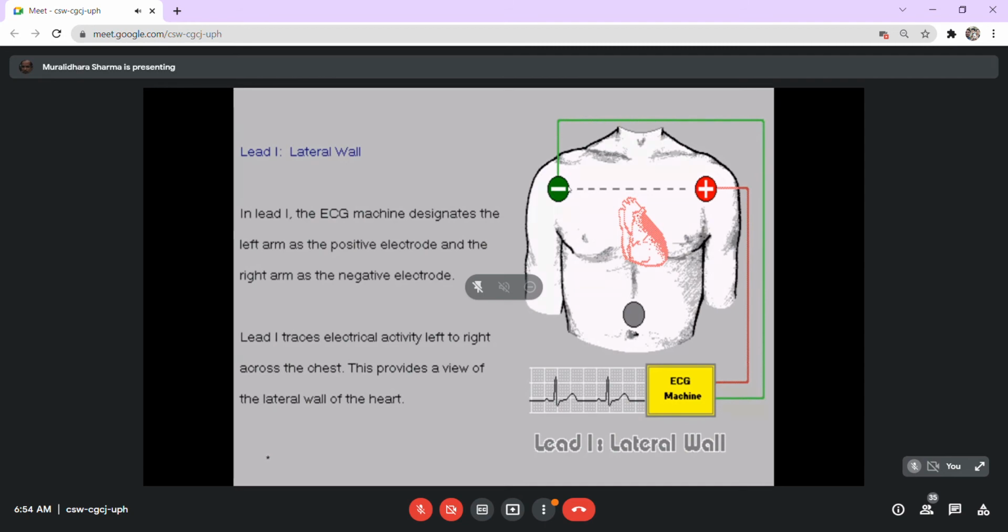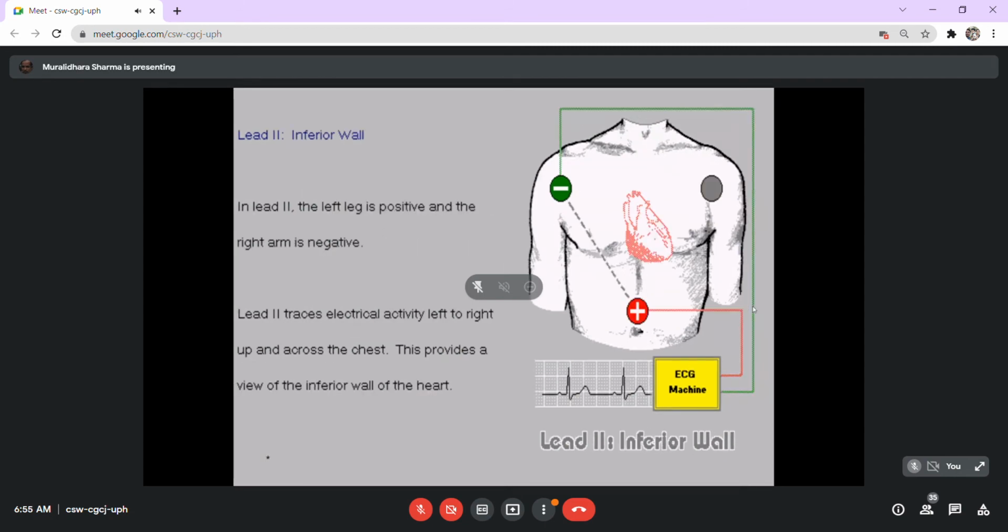In lead 1, negative is on the right side, positive is on the left side, and current always flows from negative to positive because electrons are negatively charged, and hence the direction of current flow is always from right to left. Because of that, when you record, the ECG will show a positive deflection on that side because the current flows in that direction. Whereas in lead 2, again you will have the negative pole on the right arm, whereas the positive pole is on the leg.